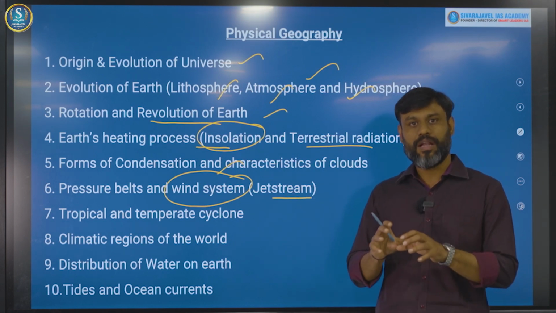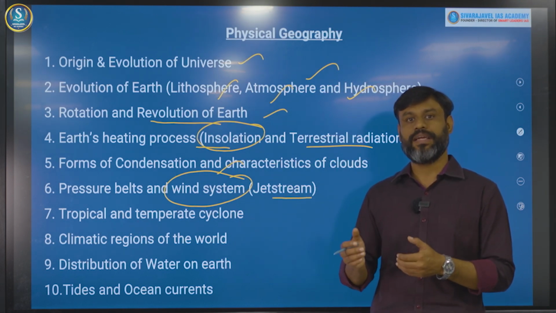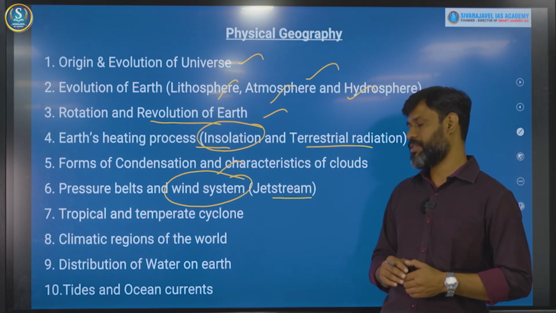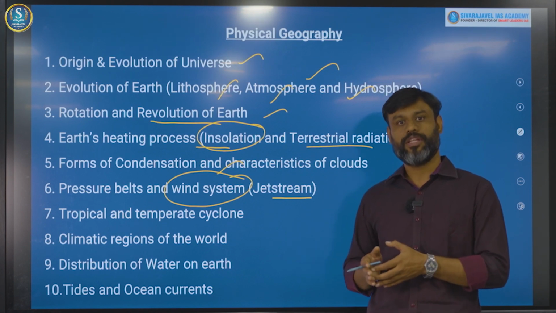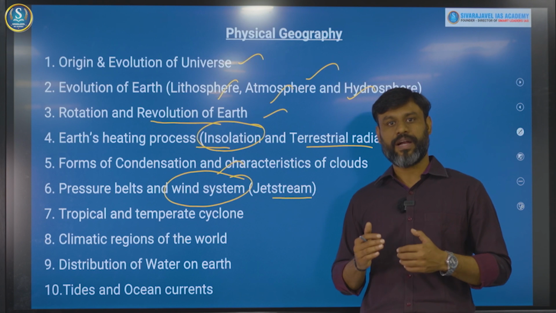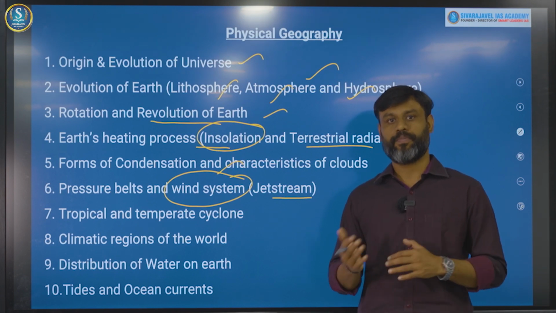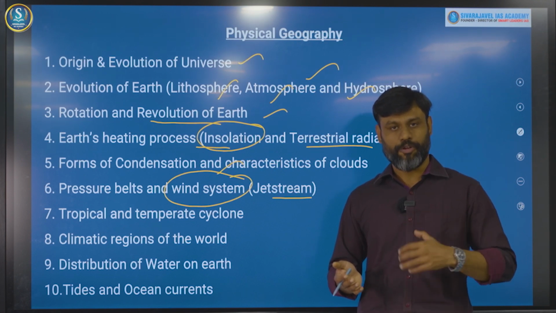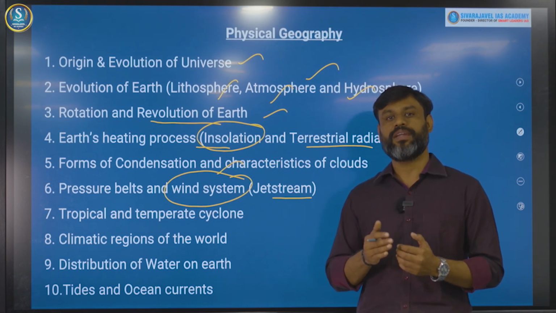So all the logical and conceptual interlinkages within this topic were frequently asked in the UPSC examinations. Then another important topic, in both prelims as well as mains, is cyclone. Cyclones are divided into two types, tropical cyclones and temperate cyclones. So what are the characteristics and the basics behind the formation of cyclones,